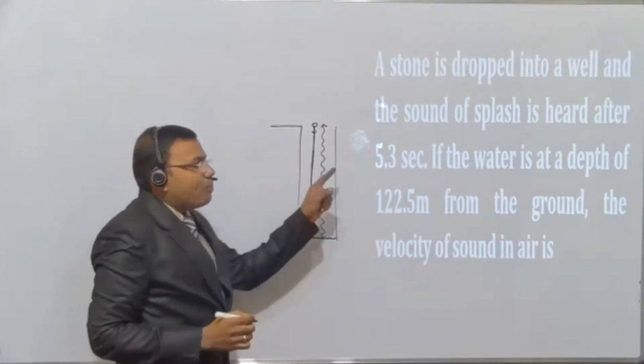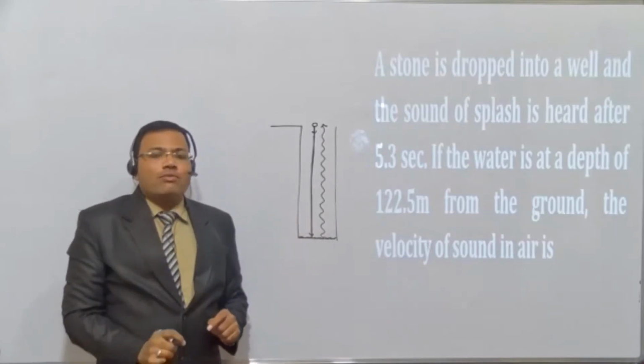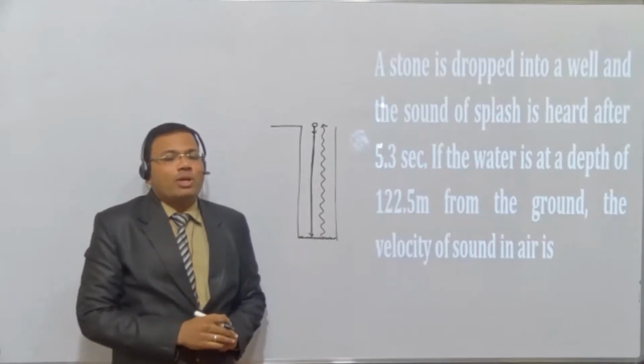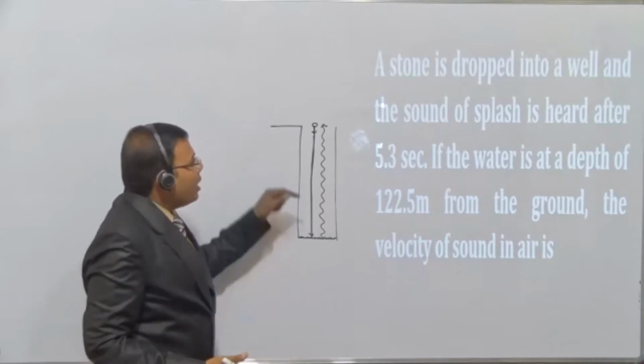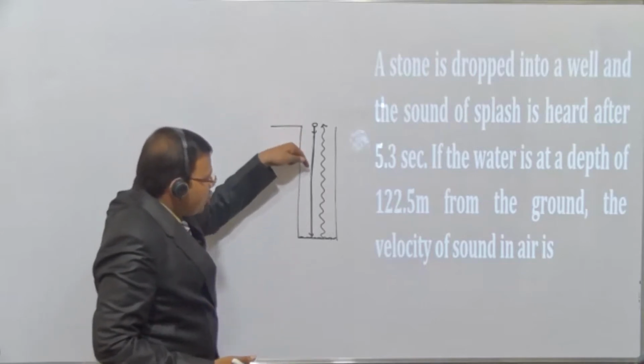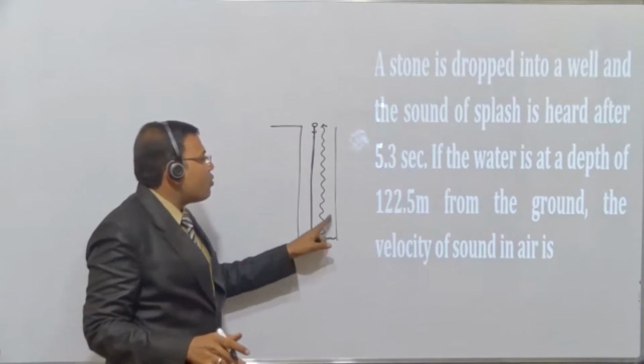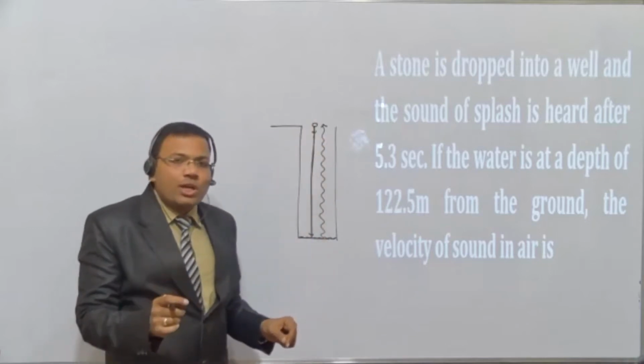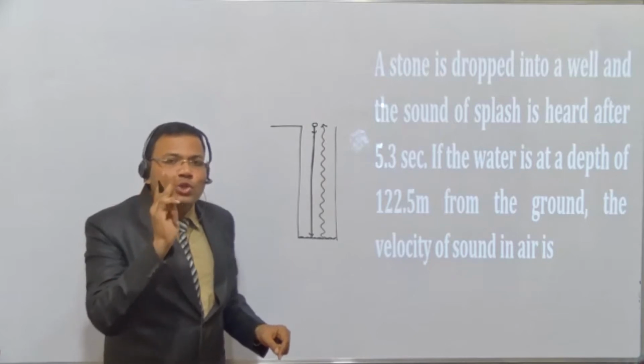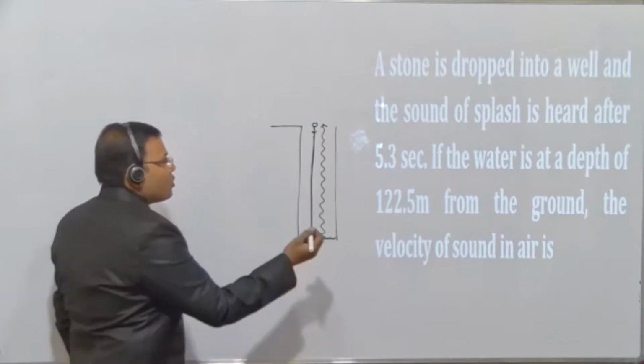So this 5.3 that is mentioned here, what is that 5.3? The time taken by the stone to reach the level of the water as well as the sound wave to come up. Meaning this time 5.3 includes two times. Which times?